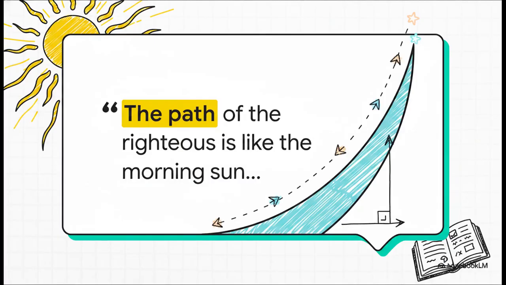So, Proverbs 4:18 offers this incredibly powerful image. It says the path of the righteous is like the morning sun, shining ever brighter to the full light of day. Just as God sets a very clear, bright, and purposeful path for us to walk in our daily lives, guiding us toward light and understanding, mathematics has its own perfectly guided paths. You see, in math, when we graph a quadratic function, it creates a shape called a parabola. And just like a righteous life, a parabola follows a very distinct, predictable, and, honestly, beautiful path.